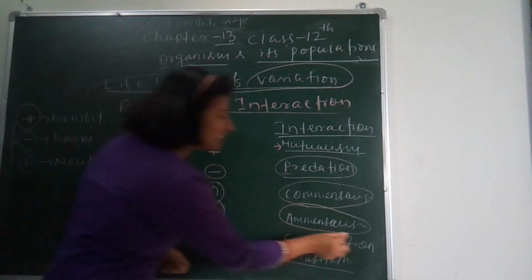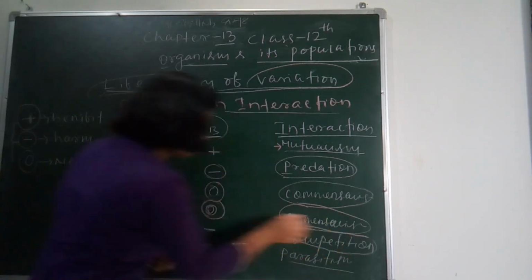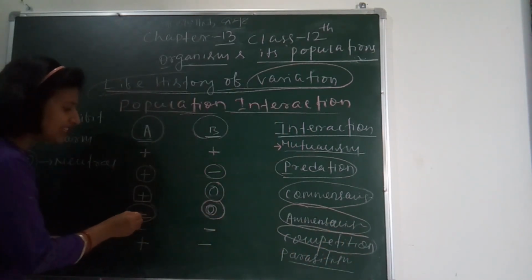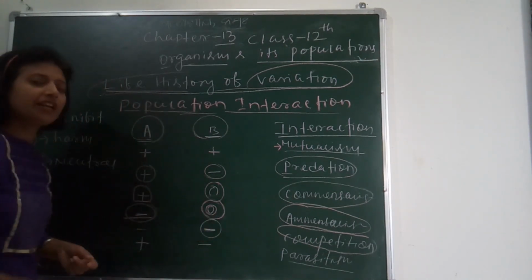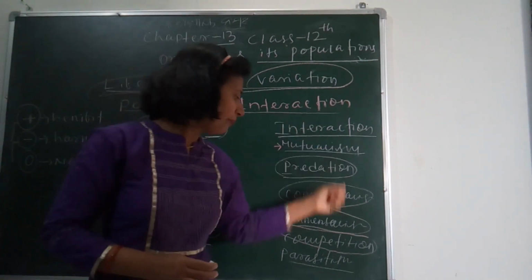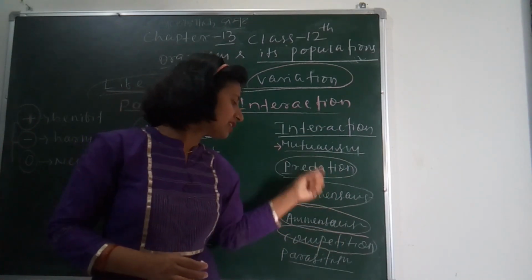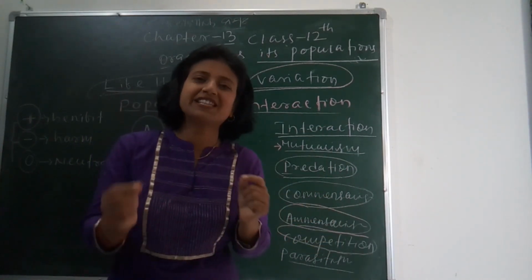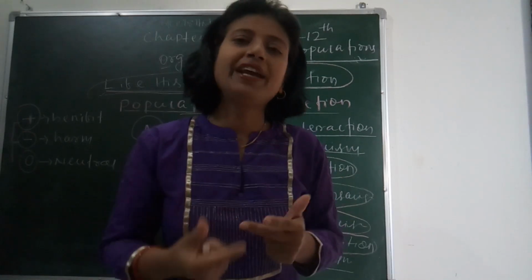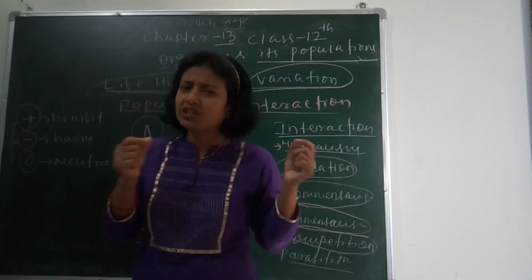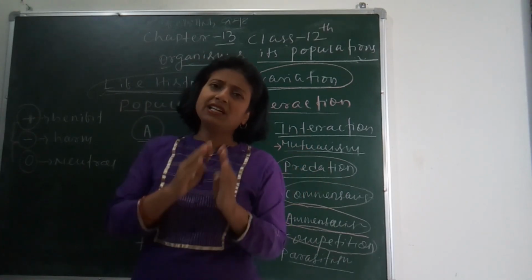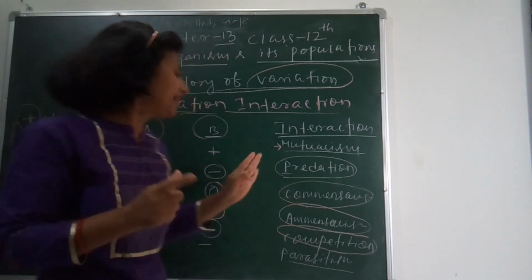Next is competition. In competition, both species are harmed, minus and minus. As we know, when competition occurs between any species, both are harmed, either a little or a lot.